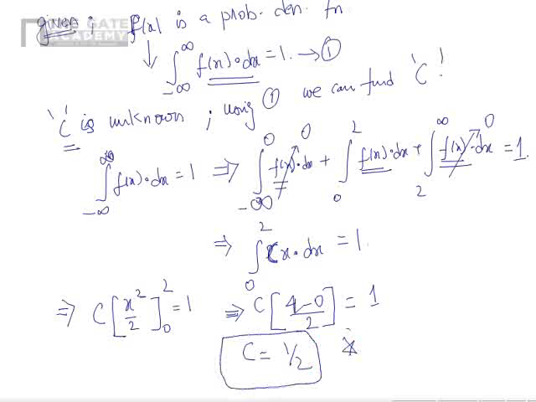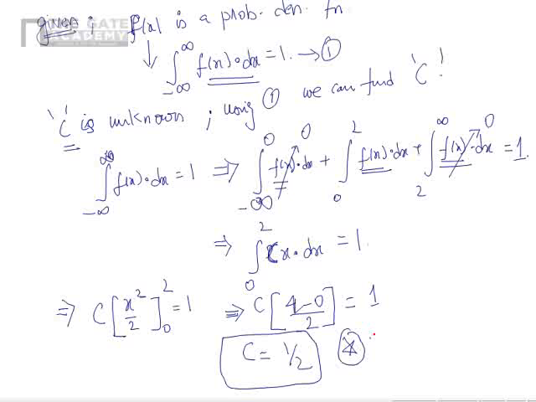This is the value of c. So c is 1 by 2. Now having found the value of c, we have to go and solve part A and part B.